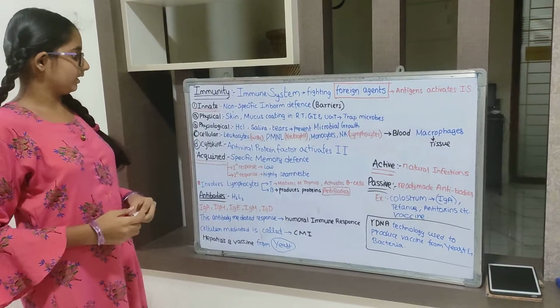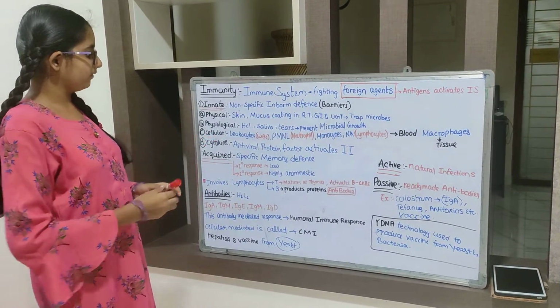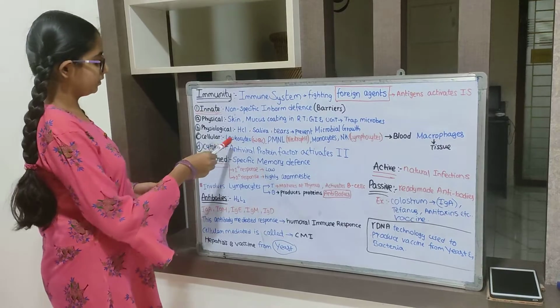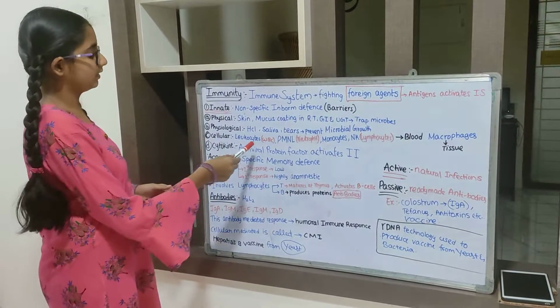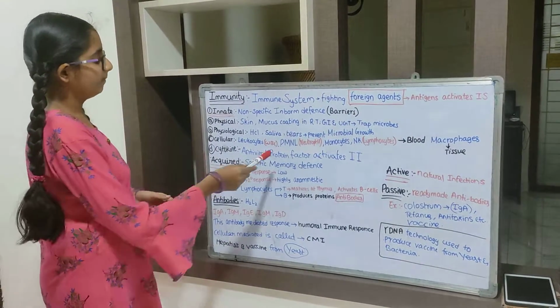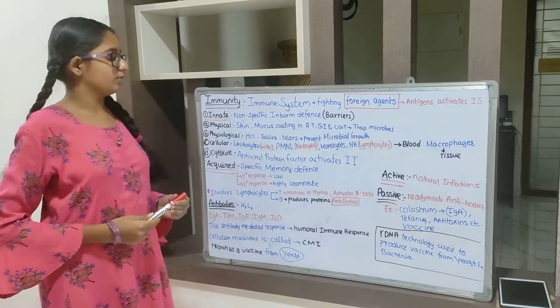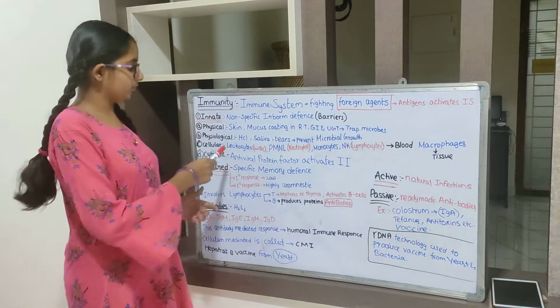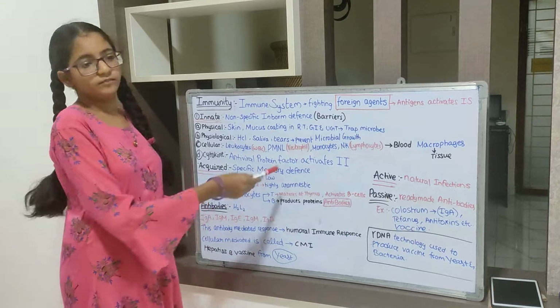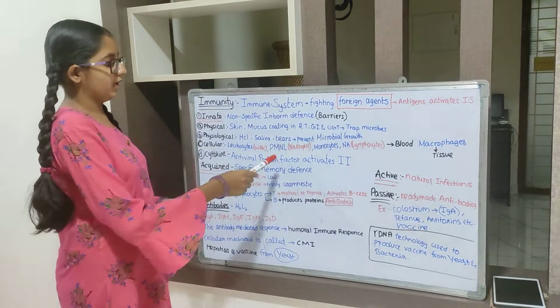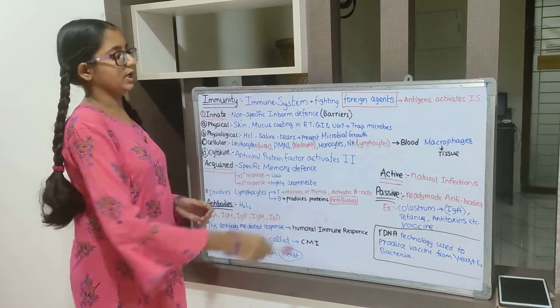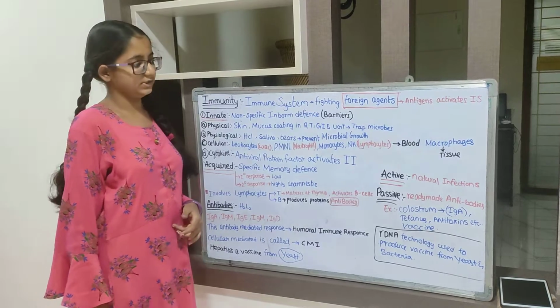Next is cellular. The cellular barrier is of leukocytes. Leukocytes are a type of WBC, PMNL, polymorphonuclear leukocytes, which are a type of neutrophils, and monocytes, and NK cells. NK represents natural killer cells.